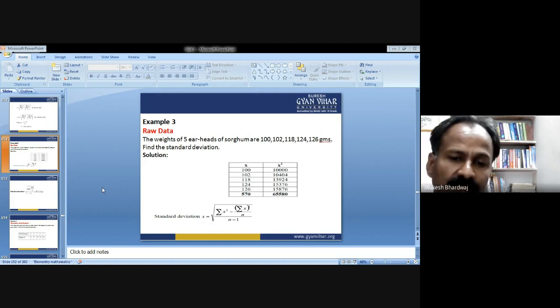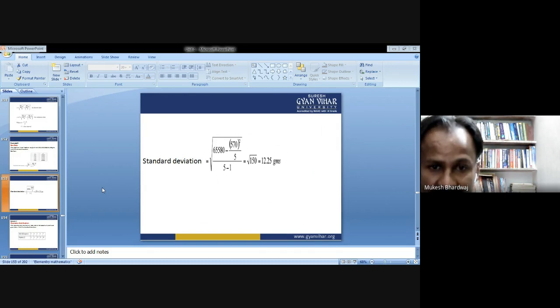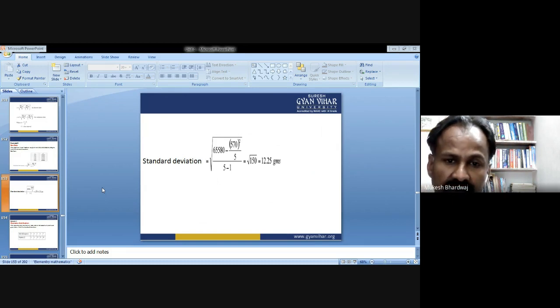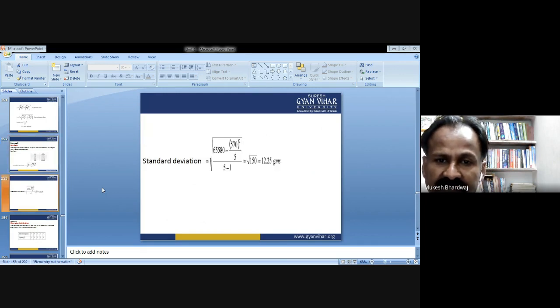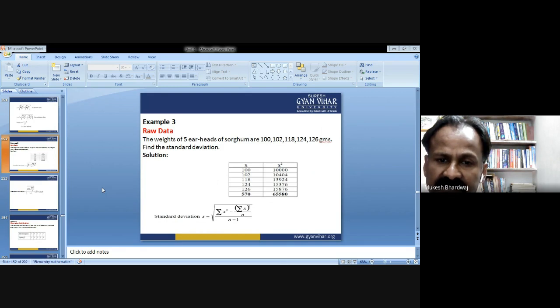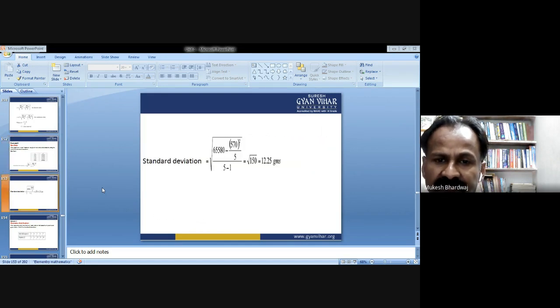Put all these values in the formula, calculate, and take the square root of the final value. You will get 65,580, that is summation of x square, minus 570 the whole square divided by 5, divided by 5 minus 1.